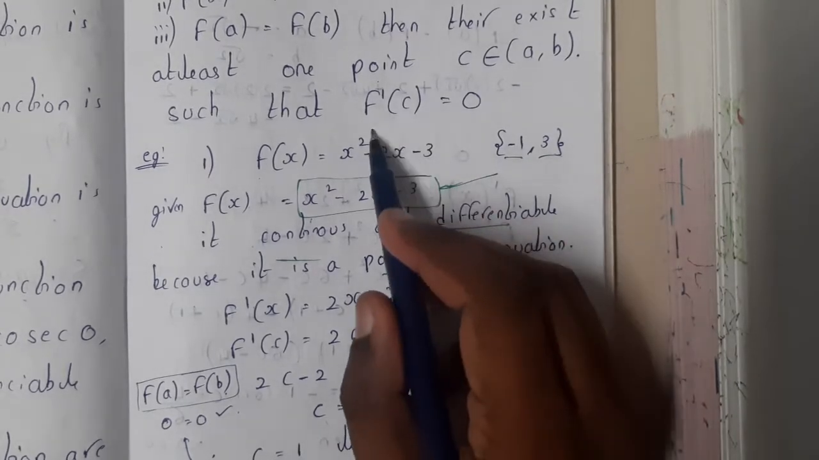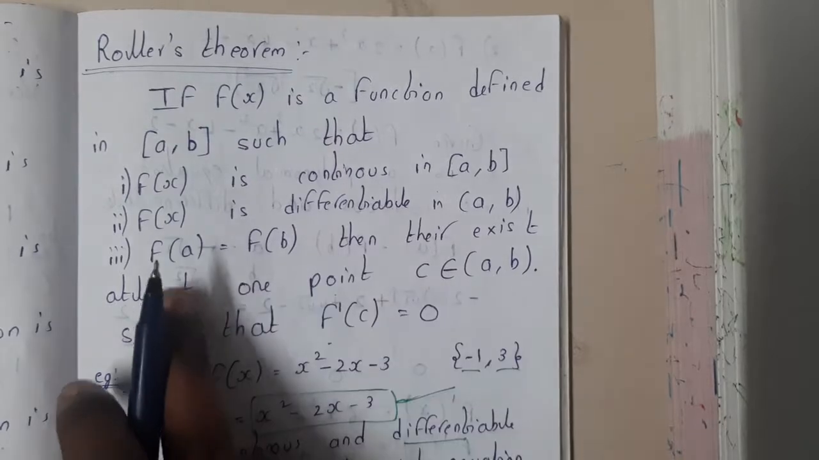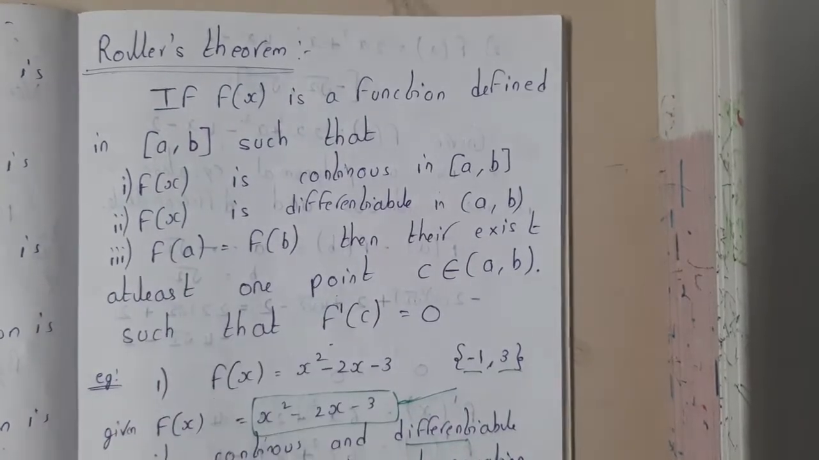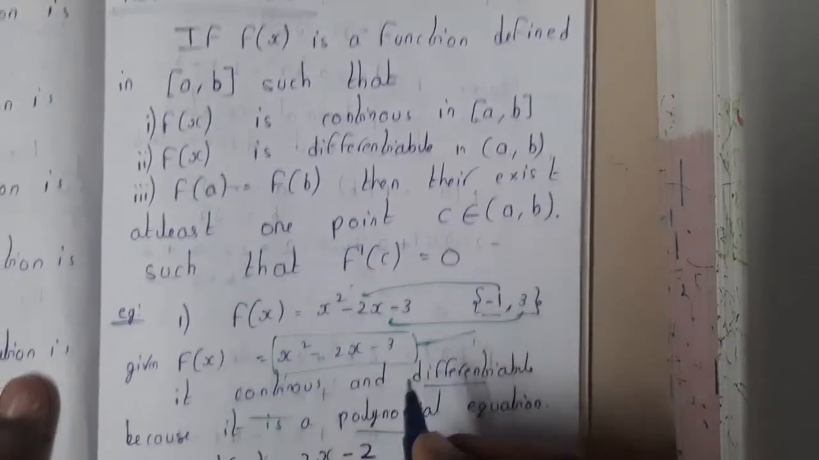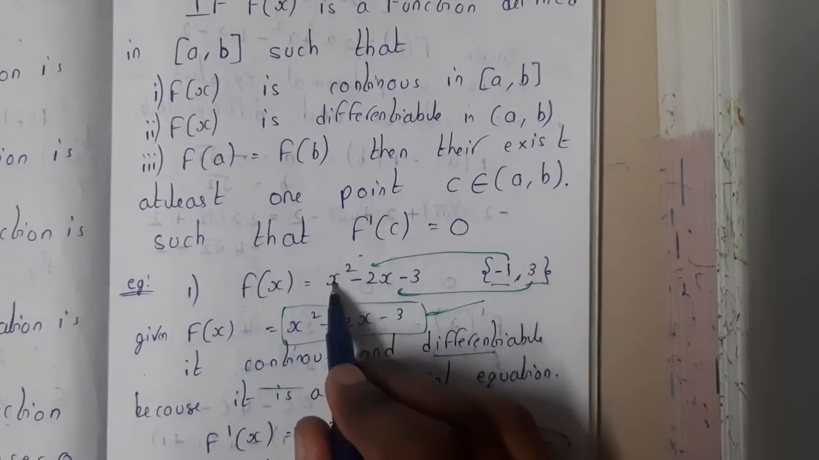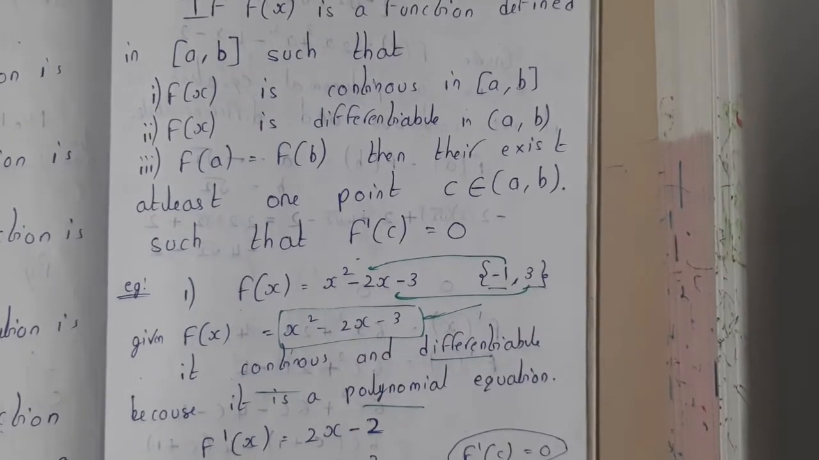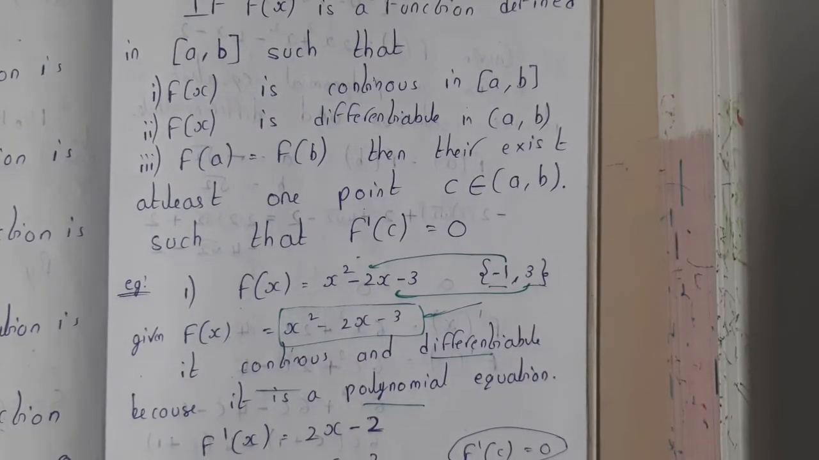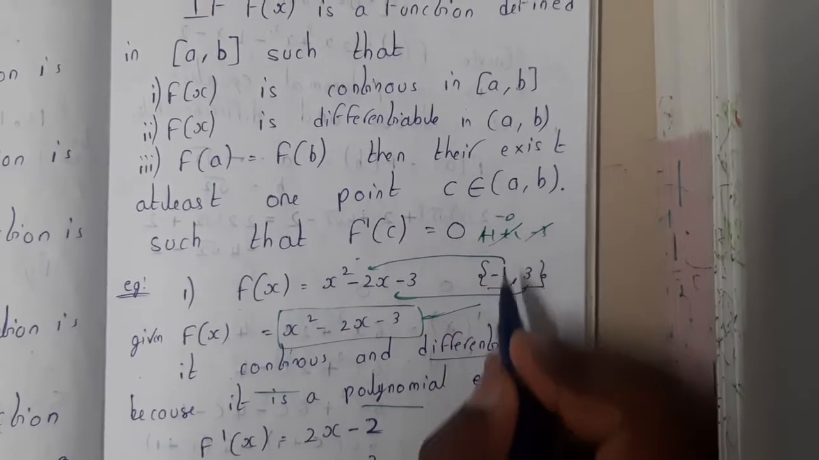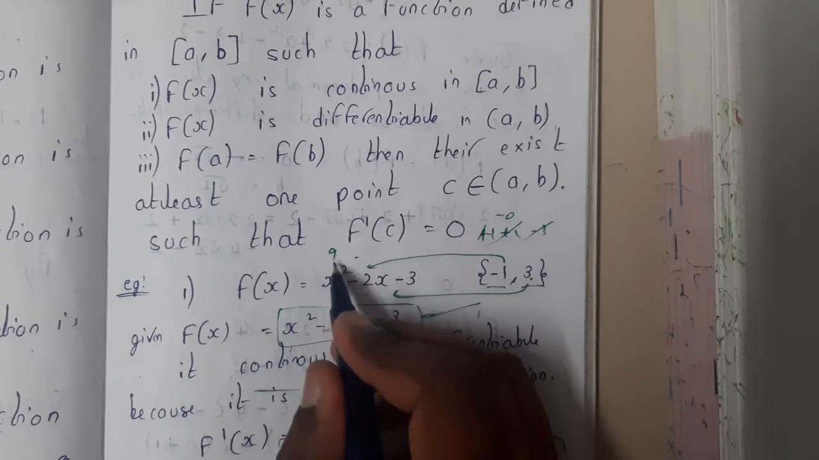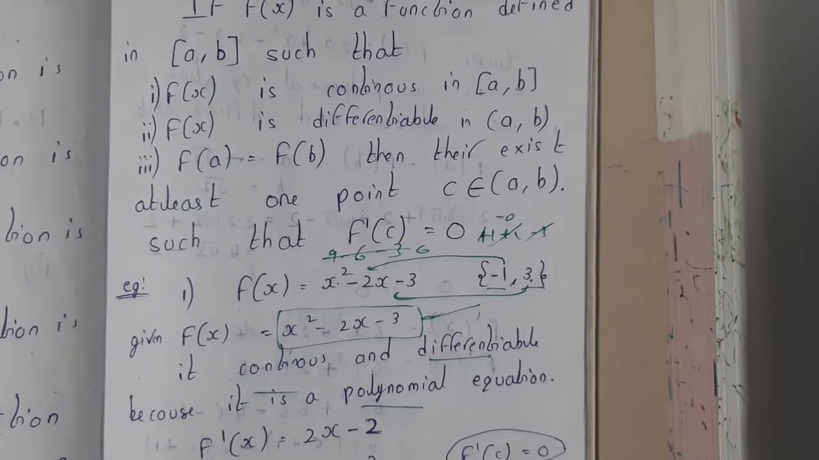So what is the condition? If f of x is continuous and differentiable, now you need to check whether f of a is equal to f of b. Substitute minus 1 here and 3 here. For minus 1, minus 1 whole square is plus 1, plus 2 minus 3, so it becomes 0. Similarly for 3, it becomes 9 minus 6 minus 3, which is also 0. So both values are equal.